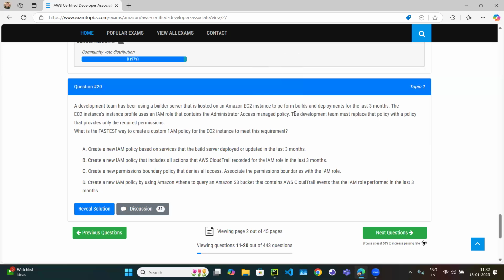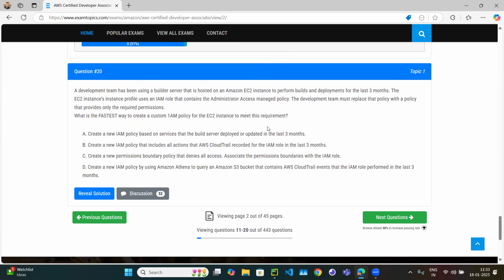All right. So that's why the development team wants to replace this policy, because administrative access is very wide access. We generally should not give that wide access. So the development team wants to replace the policy with the required permissions. So what is the fastest way to create an IAM policy? Currently it has administrative access, that's why it's running. But now the development team wants to only allow those permissions which are just required. Then how does the developer know which policies to add? Because currently it is administrative, so everything is working.